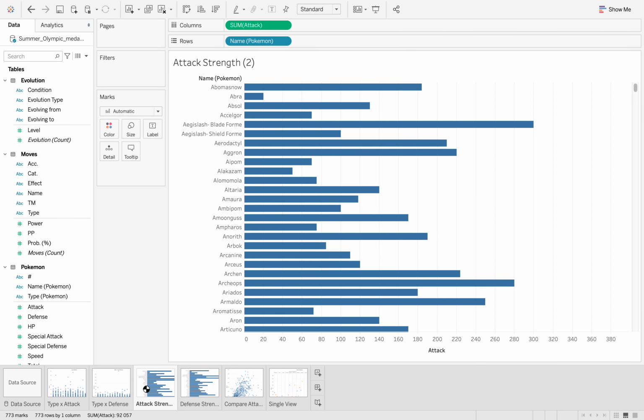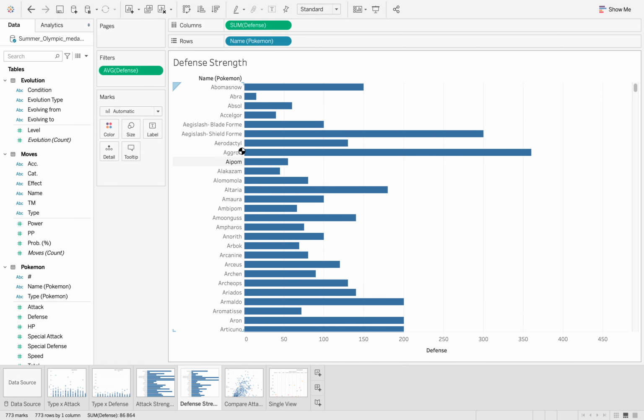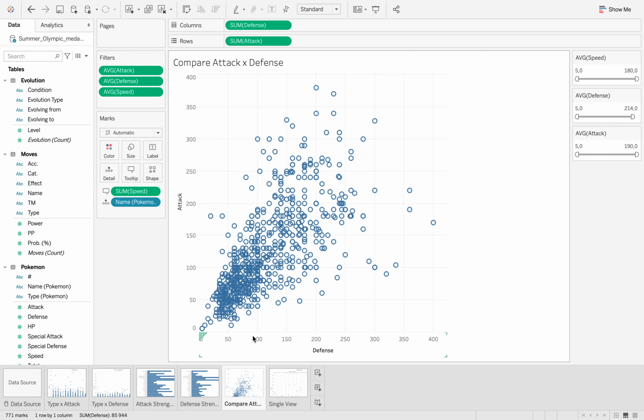And there's also a storyboard about the attack strength, where I look deeply into each Pokemon and how strong they are in terms of attack, and also the same for defense. And then there's a storyboard that shows a circle view between attack, defense, and a combination of attack, defense, and speed.